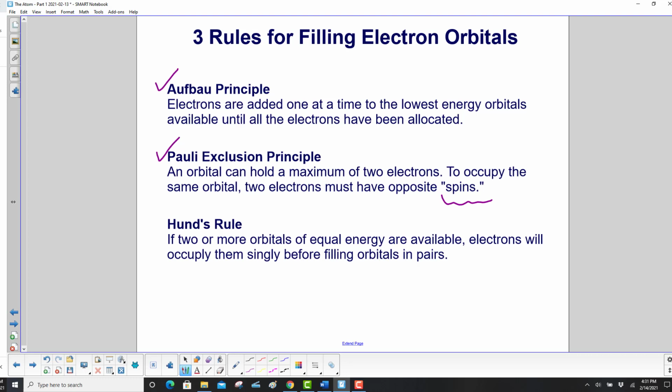End quotes there, because they're not really spinning. 3. Hund's rule: if 2 or more orbitals of equal energy are available, electrons will occupy them singly before filling orbitals in pairs.